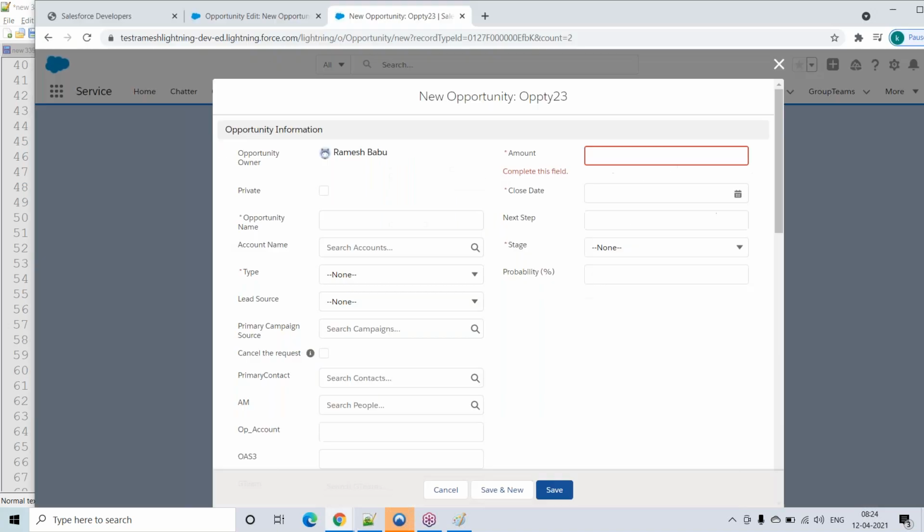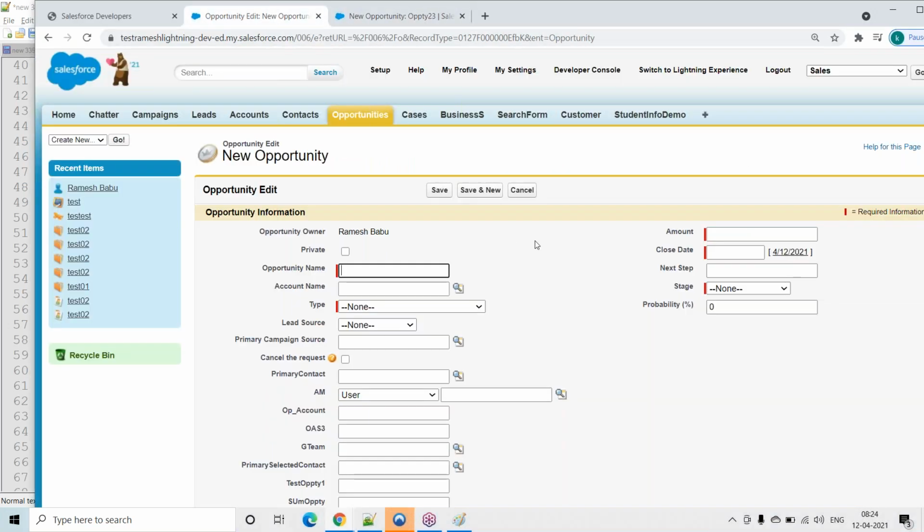Then the next one is, suppose you ask Ramesh, you are working on Salesforce, what are your daily responsibilities? I say that I'm working on the campaign object, the lead object, account, contact, opportunity, case, business object. I'm always saying object, object, object. The next question from you is, what is an object?